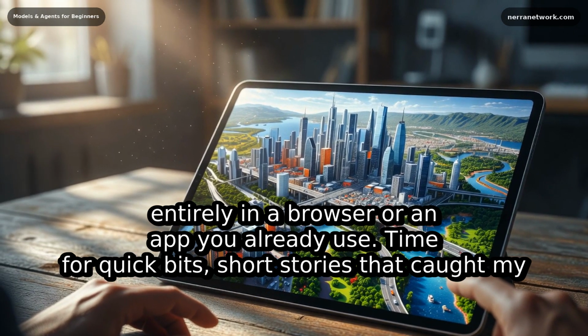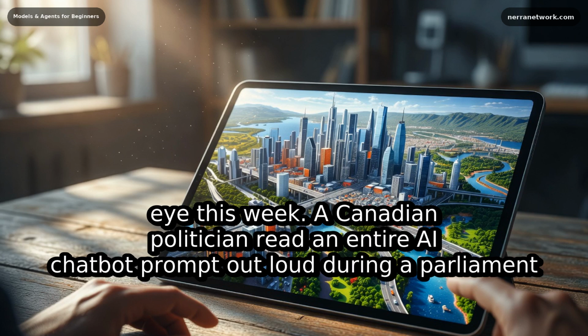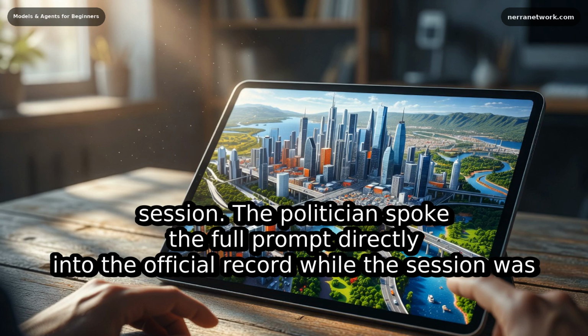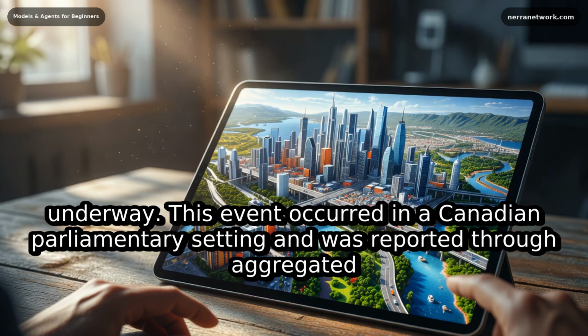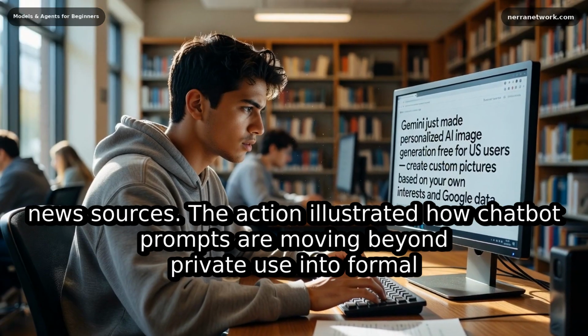Time for quick bits, short stories that caught my eye this week. A Canadian politician read an entire AI chatbot prompt out loud during a parliament session. The politician spoke the full prompt directly into the official record while the session was underway. This event occurred in a Canadian parliamentary setting and was reported through aggregated news sources.